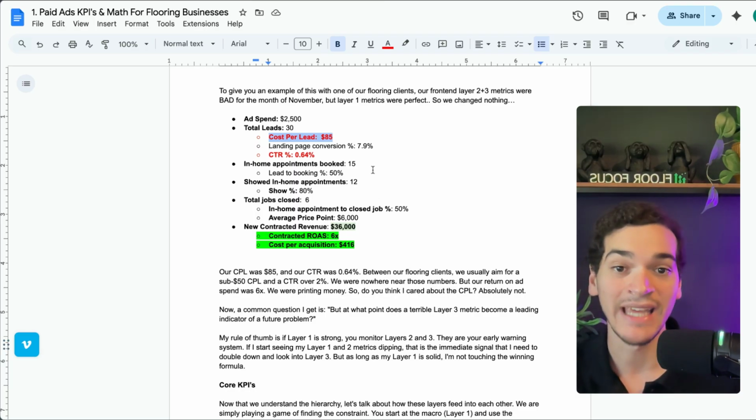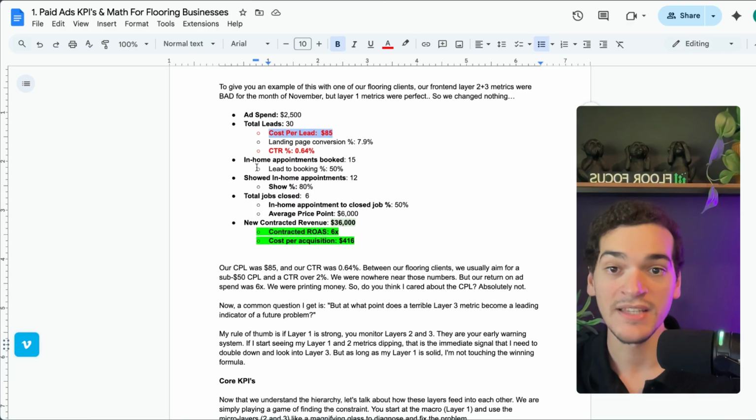However, we didn't really care about that because you can see how many in-home appointments we booked. We booked 15 in-home appointments, which was a 50% lead to booking. 12 showed up, which was an 80% show rate, and then 6 jobs were closed, which is a 50% close rate. The average price point was $6,000, and the new contracted revenue was $36,000.